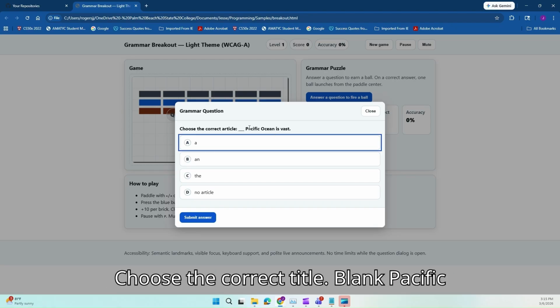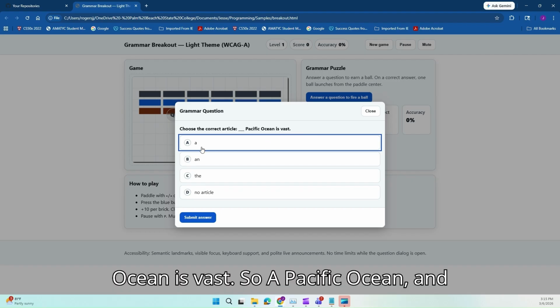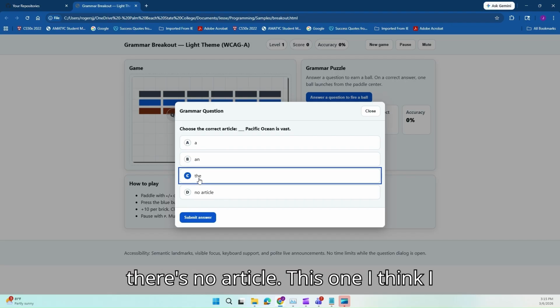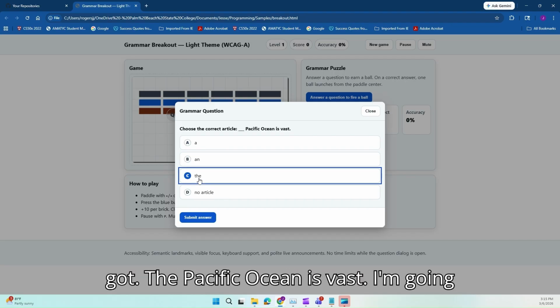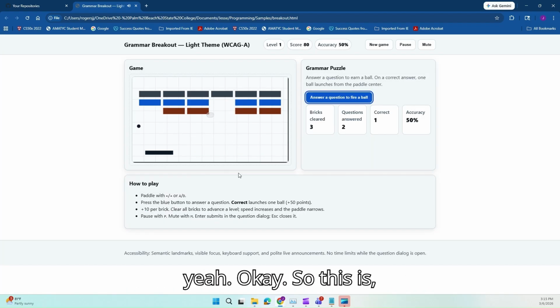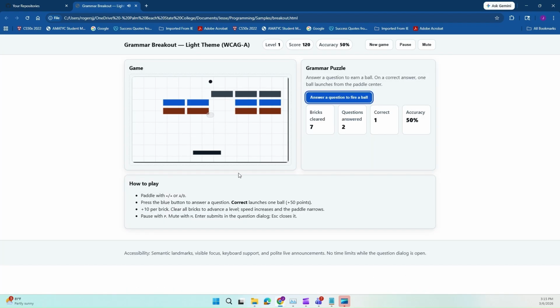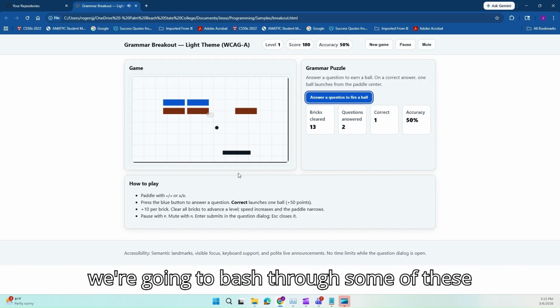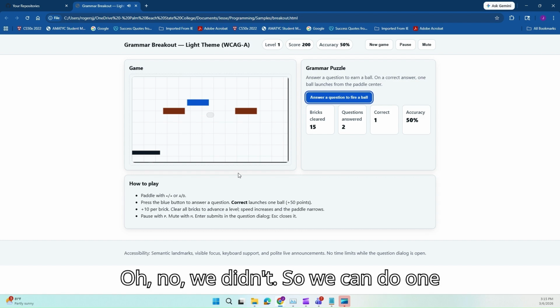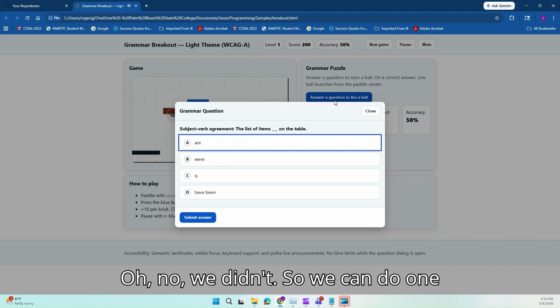Choose the correct article. Blank Pacific Ocean is vast. So a Pacific Ocean, Pacific Ocean, the Pacific Ocean, or there's no article. This one I think I got. The Pacific Ocean is vast. I'm going to submit that. I get a ball. Oh, yeah. Okay, so we're going to bash through some of these, and maybe we'll even win. I don't know. Oh, no, we didn't. So we can do one more.